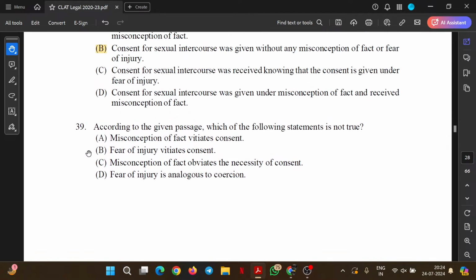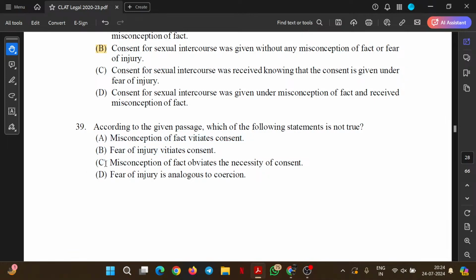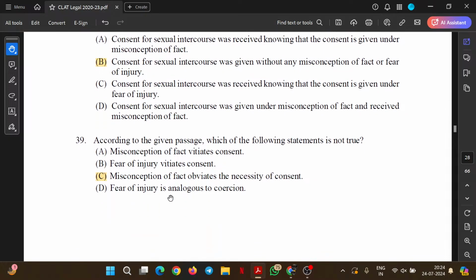Question 39. According to the given passage, which of the following is not true? Misconception of fact vitiates consent. Fair. Fear of injury vitiates consent. Fair. Misconception of fact obviates the necessity of consent? No. Fear of injury is analogous to coercion as stated in the paragraph. So option C is the odd one out, already considering the other three to be right. And I guess this is the last question of this particular exercise.